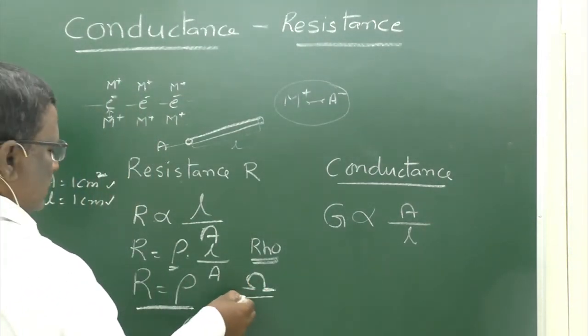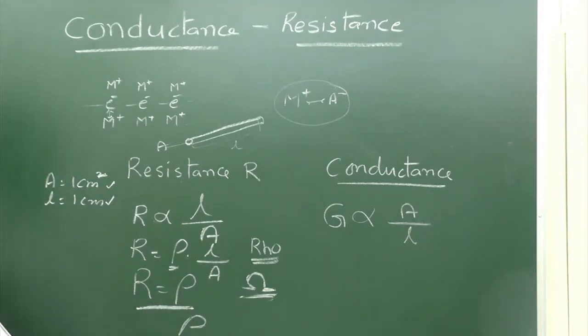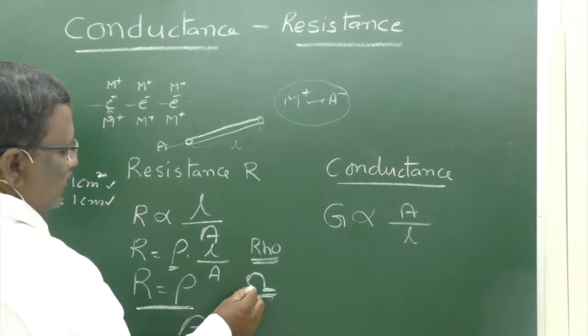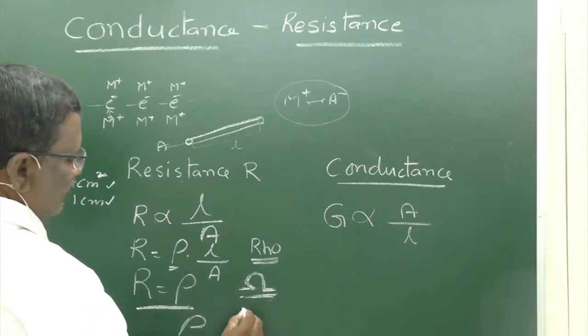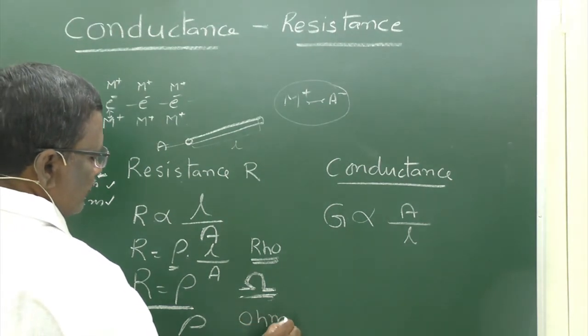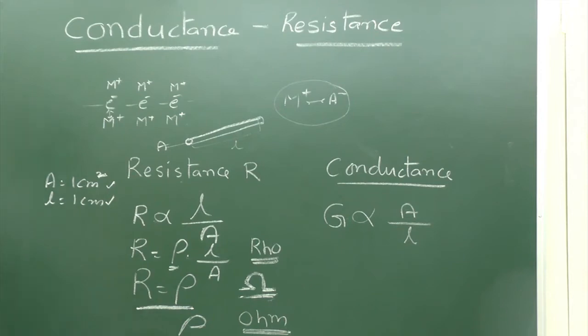This is for resistance, the units are ohm. It is denoted like this. This symbol is called ohm. Ohm is the unit for resistance.